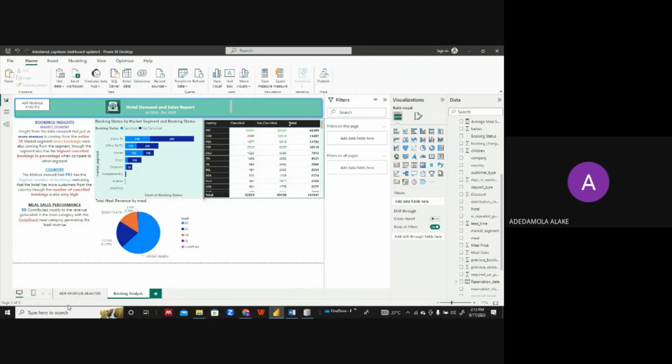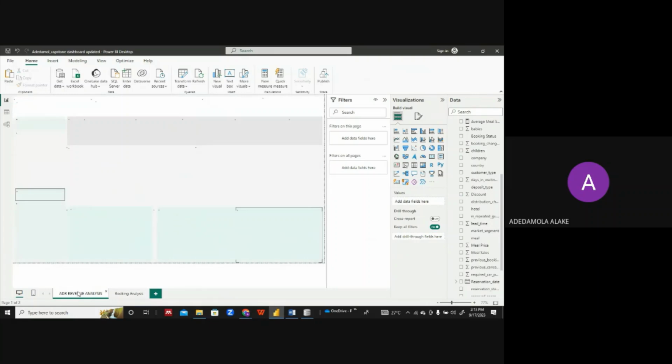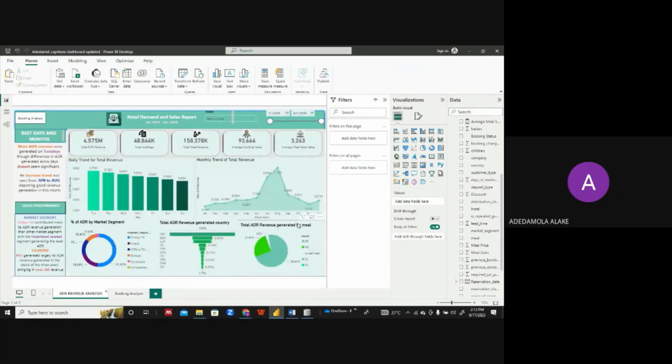Looking at the revenue generated by meals, I believe the revenue generation is also being contributed to by the meal category. The meal sales from each room must have been included in the ADR. So I believe that the ADR should contain parking sales, meal sales and all.